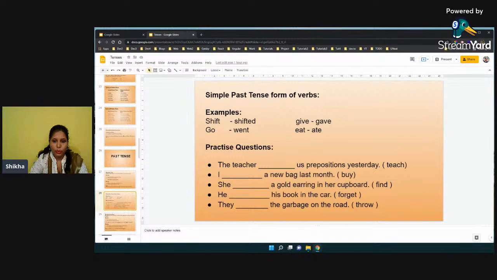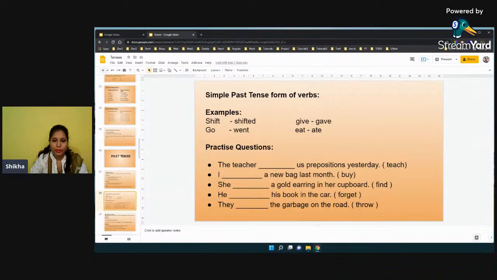She dash a gold earring in her cupboard. Okay, so the verb which we have is find. What is the past form of find? That is found. She found a gold earring in her cupboard. He dash his book in the car. So what is the past form of forget? It is forgot, isn't it? So we will write here, he forgot his book in the car.